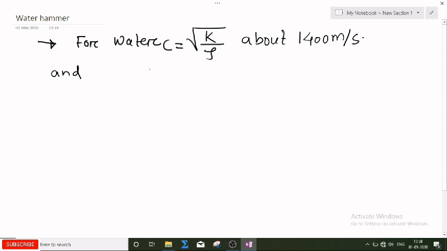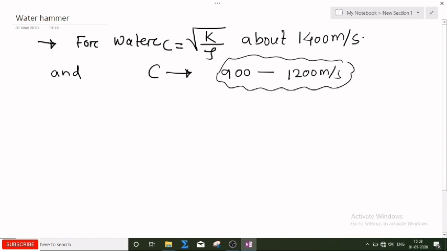then the C value generally lies between 900 to 1200 meter per second. This is the velocity of the pressure wave if the pipe material is rigid.